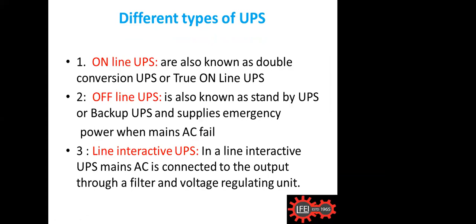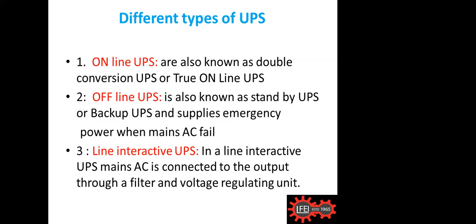And this UPS, we have three types. One is the online UPS, or we call it a double conversion UPS, or a true online UPS. The second one is the offline UPS. Online UPS means that even though the power is available, the battery backup is always on. So whenever any power failure comes, the changeover will not make any effect. That means there is no changeover time. It's very, very rapid. That is the main advantage of online UPS.